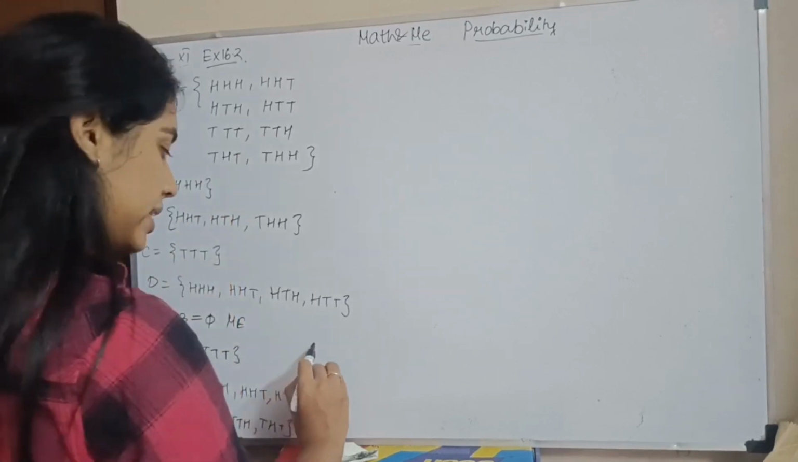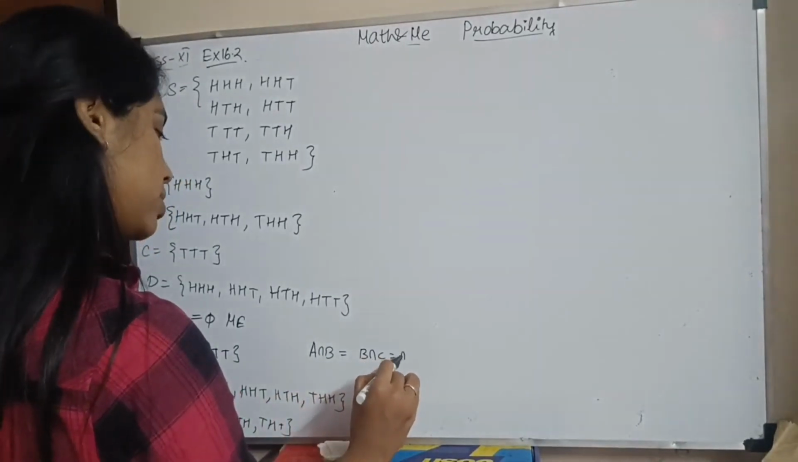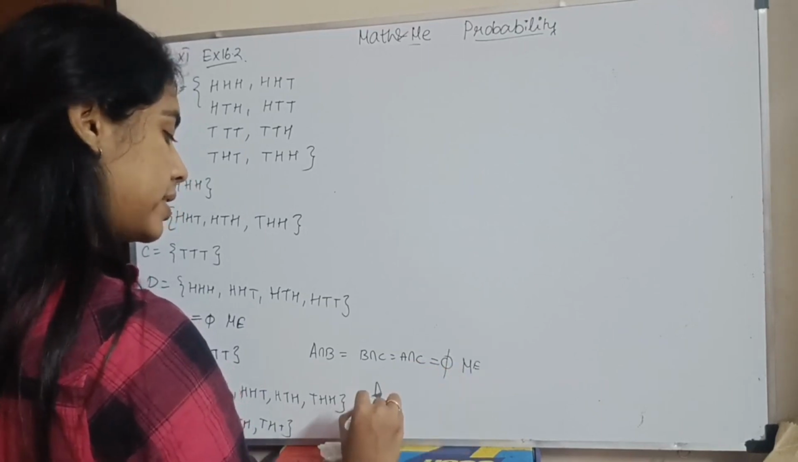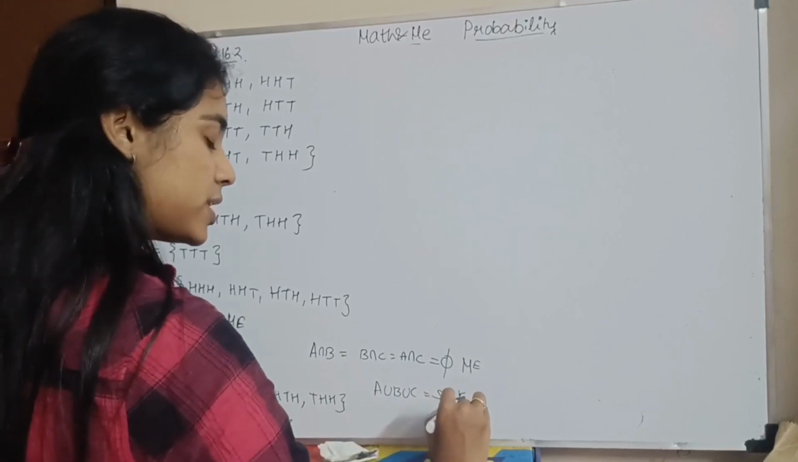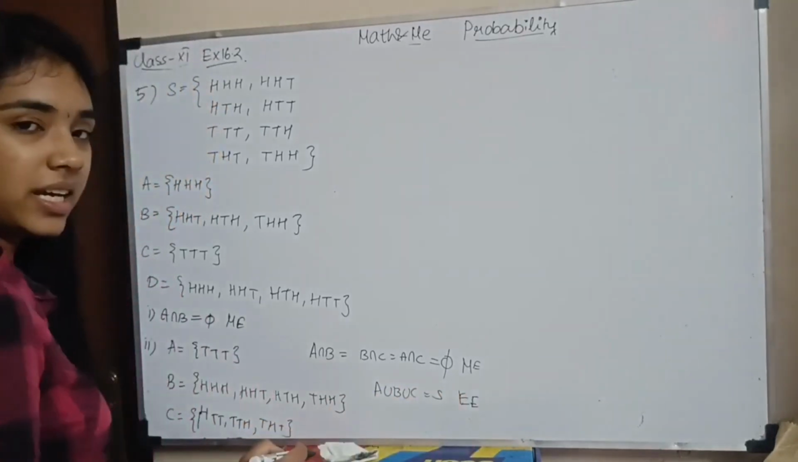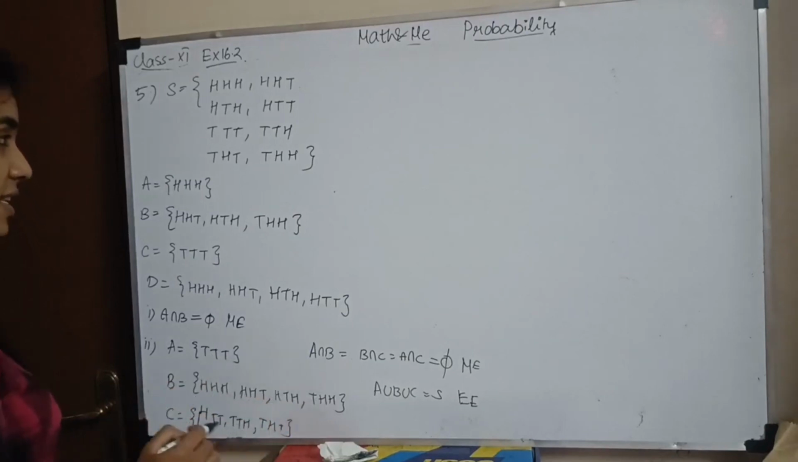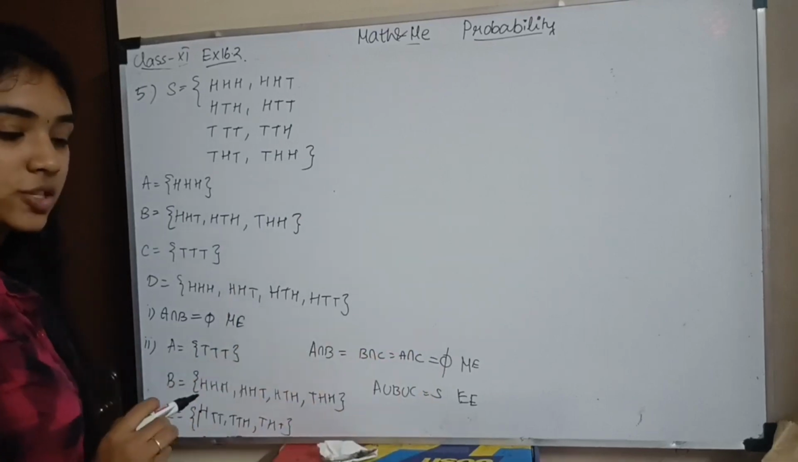They do not have any intersection. A intersection B is equal to B intersection C is equal to A intersection C is equal to null set, which means they are mutually exclusive, and A union B union C is equal to the sample space. So which means they are exhaustive events. So TT is there, 1, 2, 3, 4, 5, 6, 7, 8. 1, 2, 3, 4, 5, 6, 7, 8. So I have 3 events which are mutually exclusive and exhaustive events.